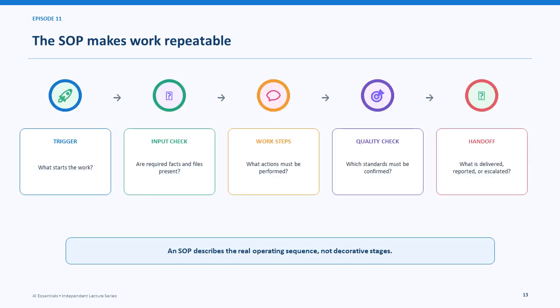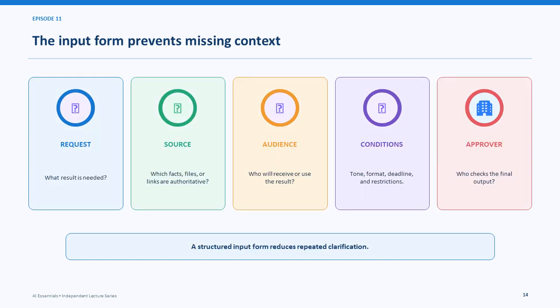The SOP makes work repeatable by defining the trigger, required input, work steps, quality checks, and handoff. It describes the operating sequence, not decorative stages. The input form prevents missing context by recording the request, authorized sources, audience, conditions, and approver. Structured input reduces repeated clarification.